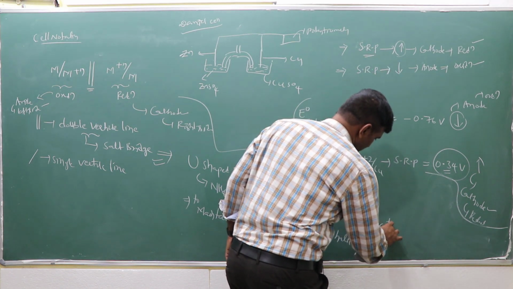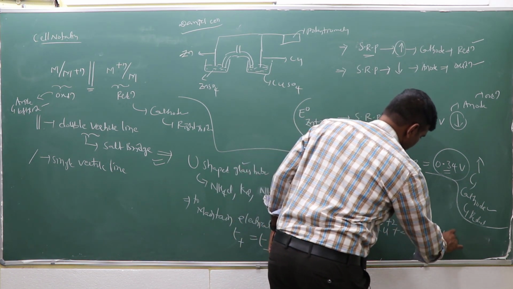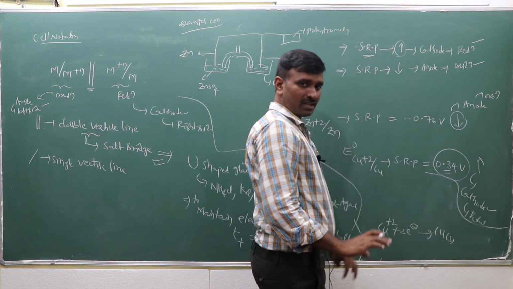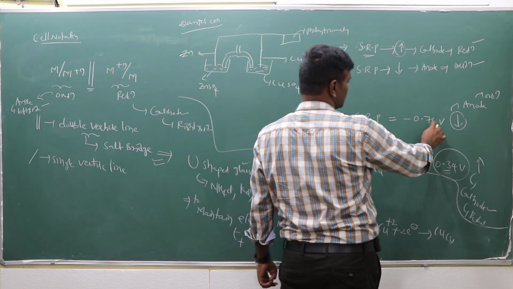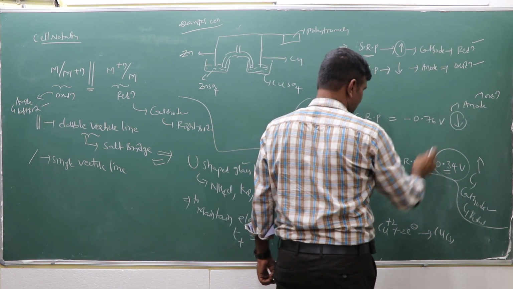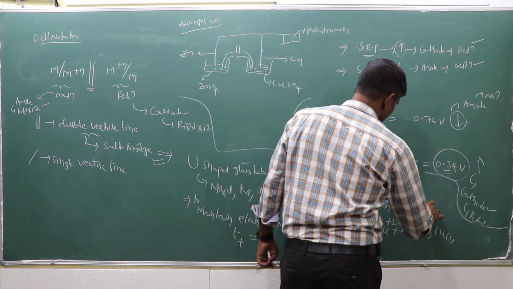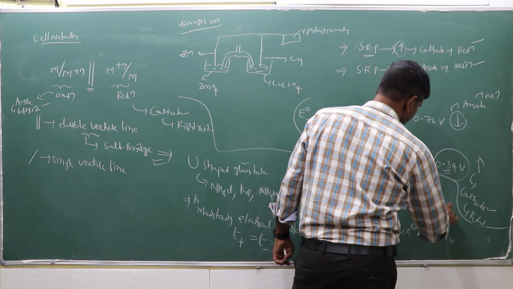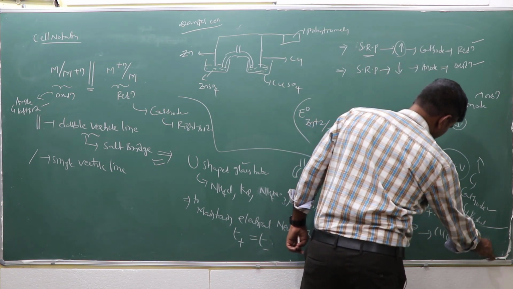So which reaction is the reduction? Cu2+ takes 2 electrons and is deposited as solid copper. Where do the 2 electrons come from? The standard reduction potential is less for zinc, so it acts as the anode. Zinc becomes Zn2+ while releasing 2 electrons. This is called oxidation, and the other is called reduction.